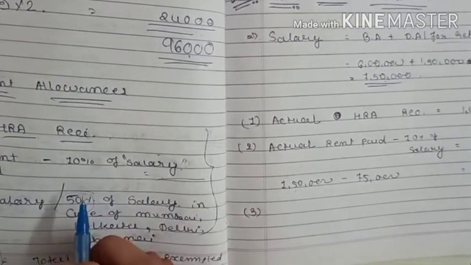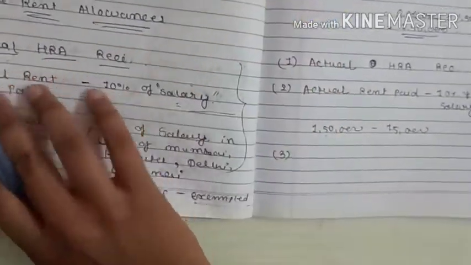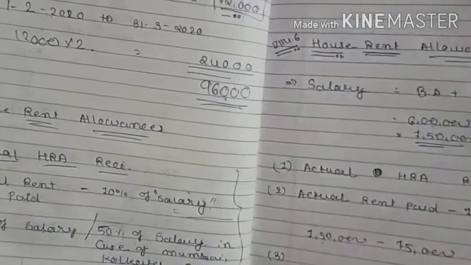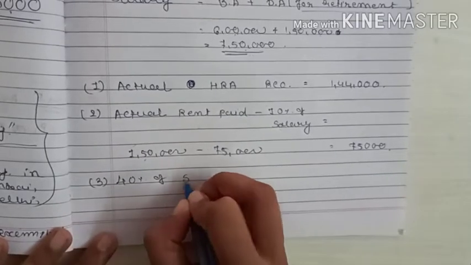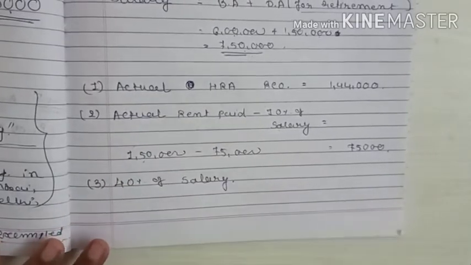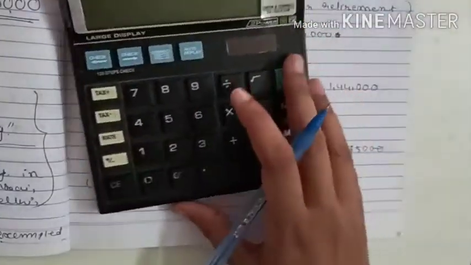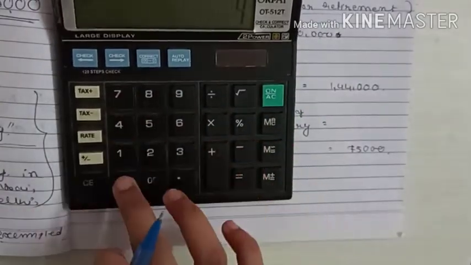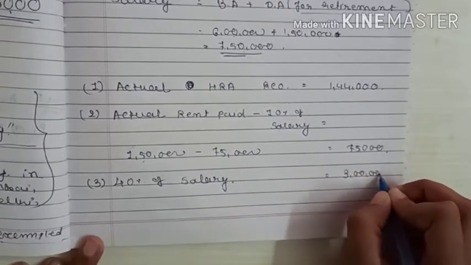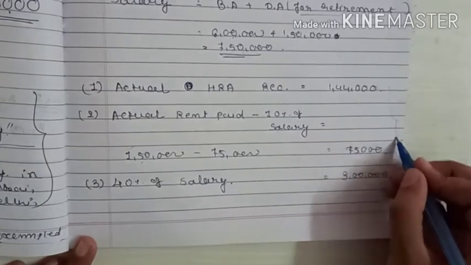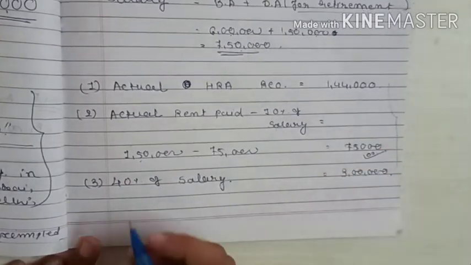But it's clearly written that it is from Bangalore, so we will apply 40%. 40% of salary, 7,50,000's 40%, will come 3 lakh. Whichever is less. Which point is less? Point number 2 is less. So let's tick mark now.